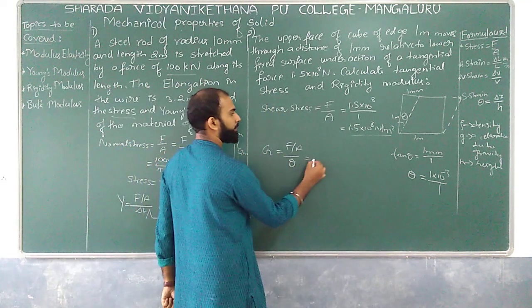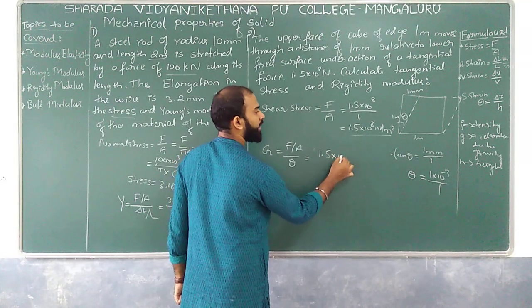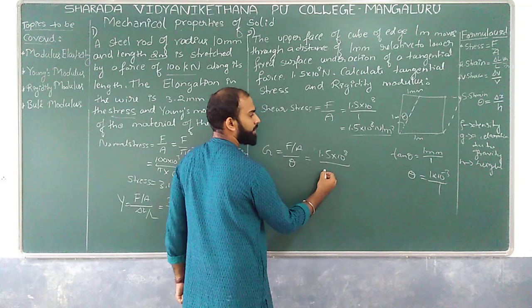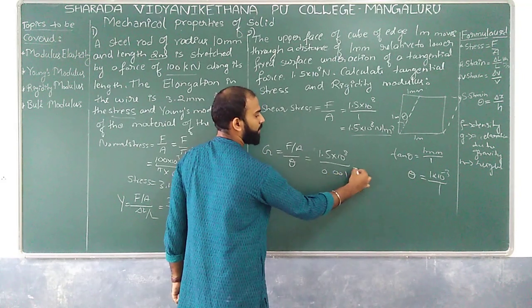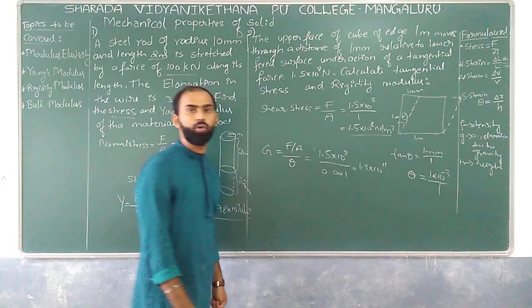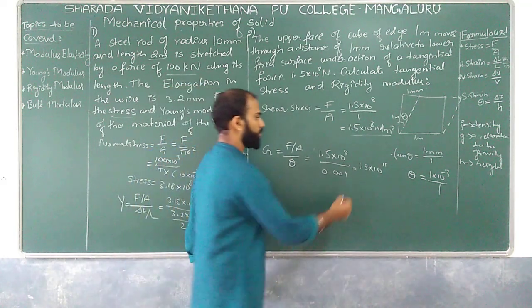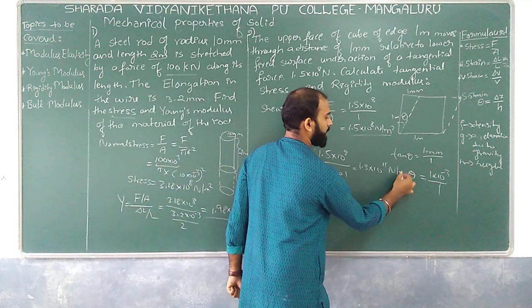So substitute those values over here and you will get the answer. That is nothing but 1.5 into 10 to the power 8 divided by 0.001. So altogether 1.5 into 10 to the power 11 we are going to get. 8 plus 3 is 11, that's right. So what is the unit we have? Newton per meter square.